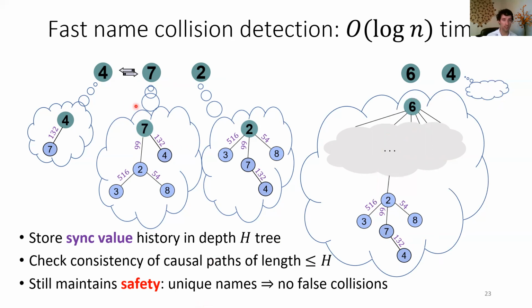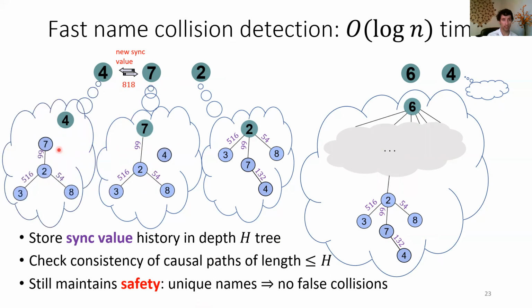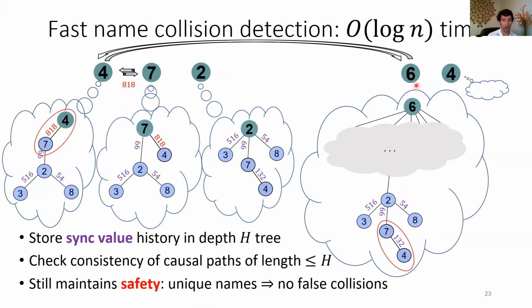As an example of that safety property, if agent 4 and agent 7 met again and changed their sync value, they would update their data, and now they would have a new sync value stored from each other. Now let's suppose this agent 4, which has a different sync value, now meets with agent 6. Well, in the bottom interaction, agent 6 knows they interacted with agent 4 and had sync value 1, 3, 2, but that information is now outdated because agent 4 met agent 7 again and had a new sync value. This will not end up being a false collision, though, because we go multiple steps deep.